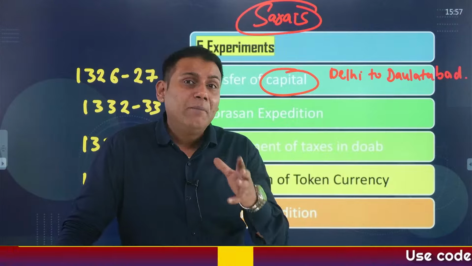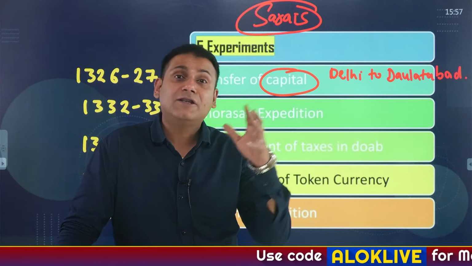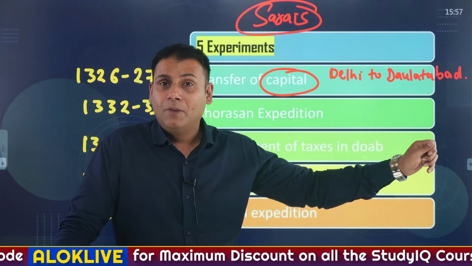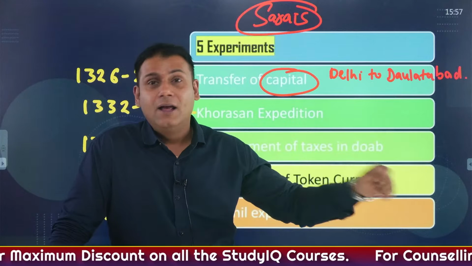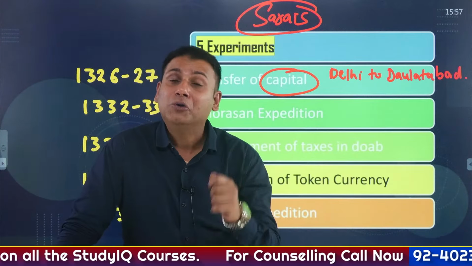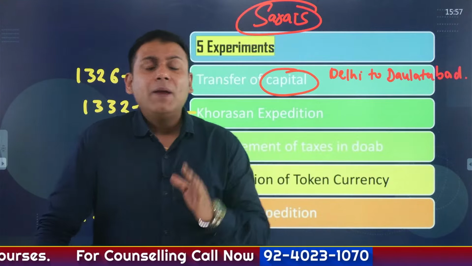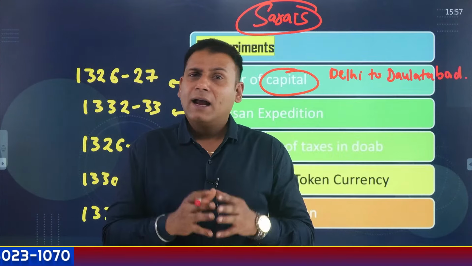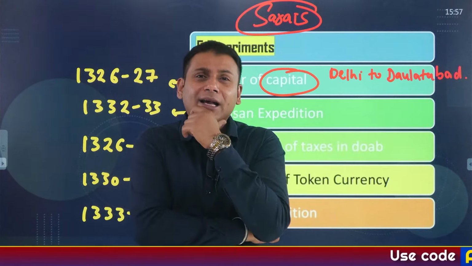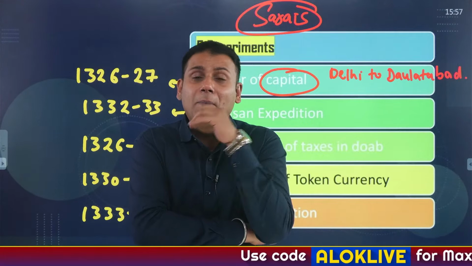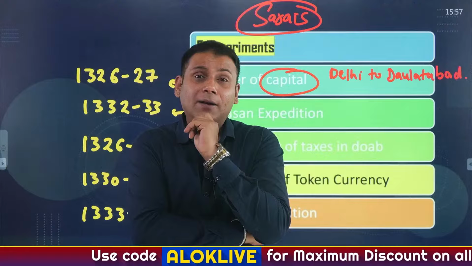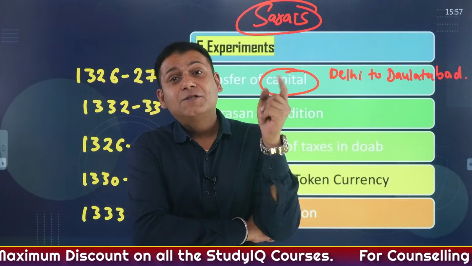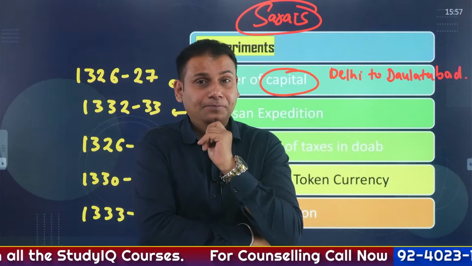Now, historian V.D. Mahajan writes in his book that people were forced to migrate from Delhi to Daulatabad. In fact, he writes specifically that a blind man was dragged to Daulatabad. Many of the people died before reaching Daulatabad. Many of the people died in Daulatabad. And after some time, Muhammad bin Tughlaq realized that he had made a huge mistake by transferring the capital from Delhi to Daulatabad. So he retransferred the capital from Daulatabad to Delhi. And again, he spent lakhs of tankas on this.